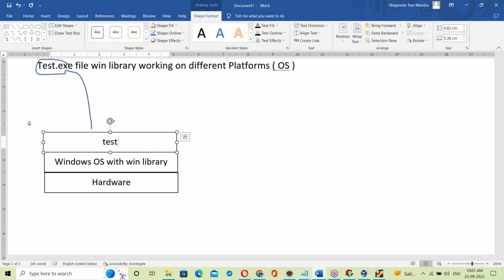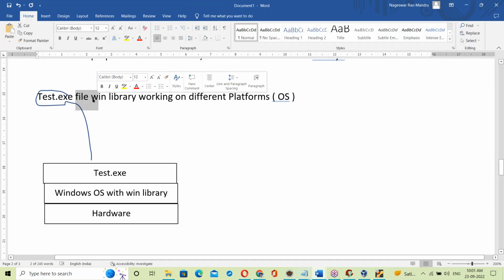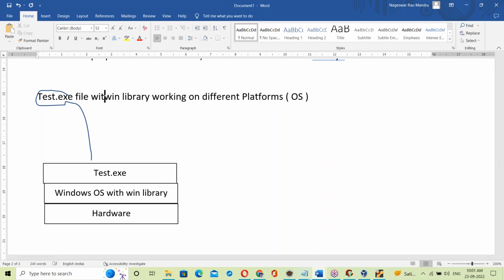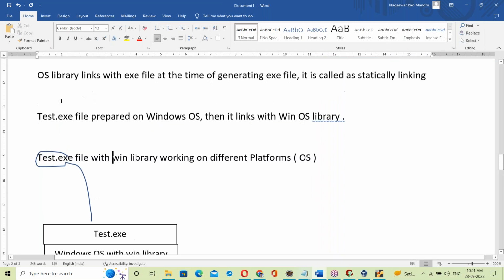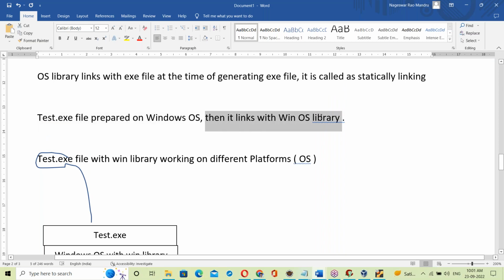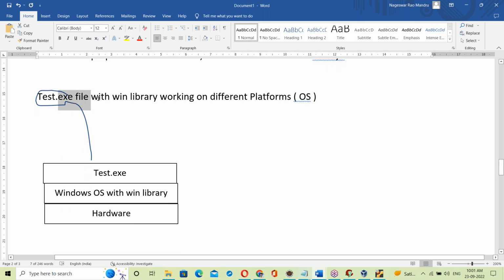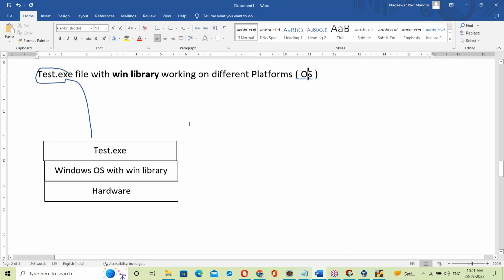Now it's working here. When you try to run the test.exe file with the Win library, test.exe is prepared in Windows OS, then it links with the Windows OS library. Now the test.exe file with the Win library working on different operating systems: let us see.